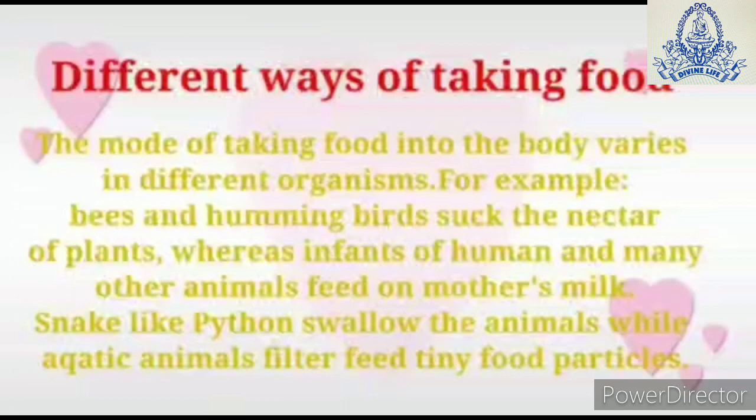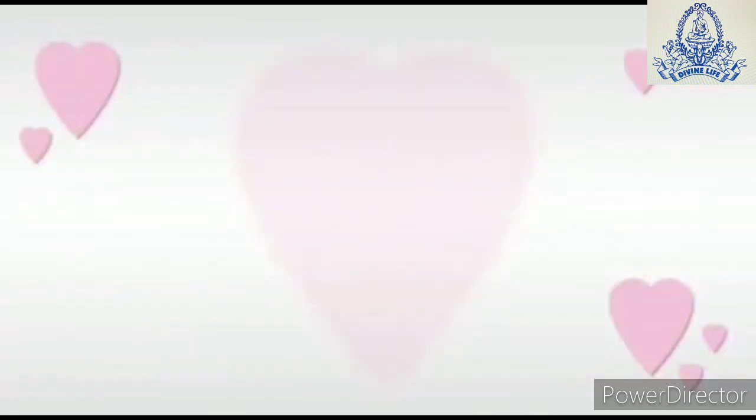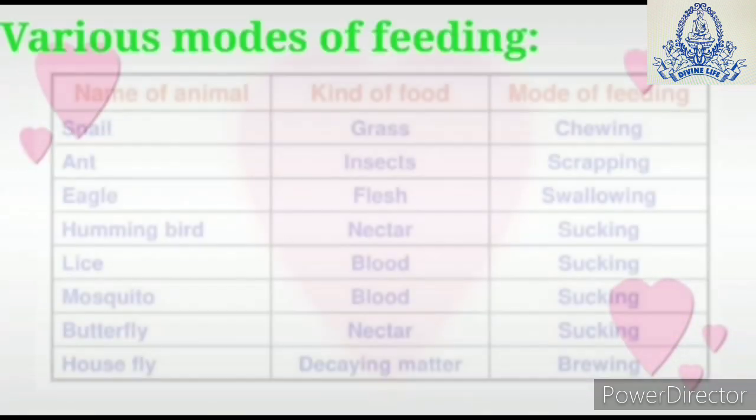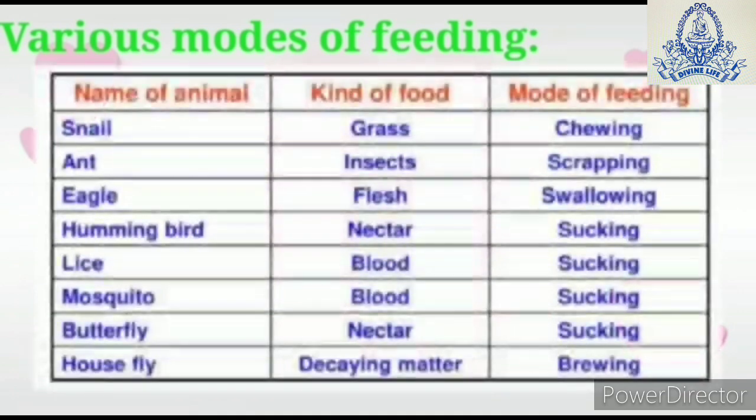Similarly, snakes like python swallow the whole animal, while some aquatic animals filter feed their food. So, we see that not only the food of different organisms is different, but also the way of taking in food is also different.